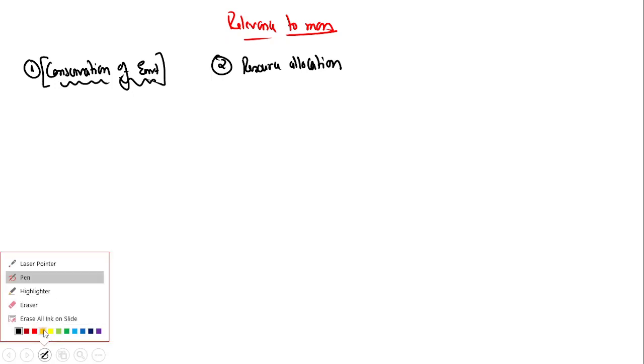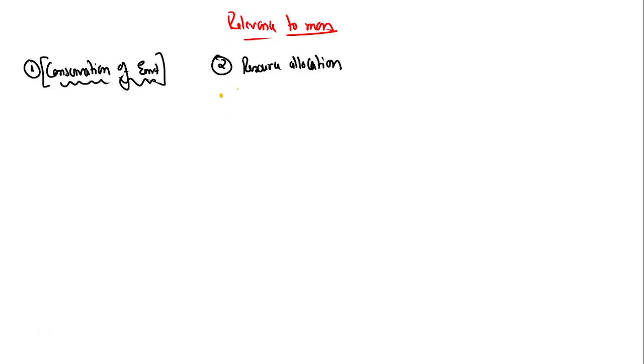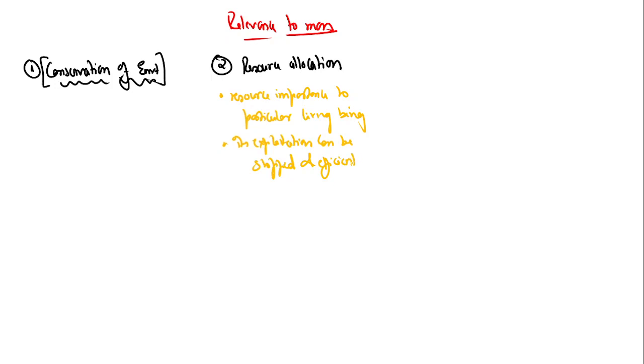That means we will know about the resources. What is ecology teaching us? Resource importance to a particular living being, so its exploitation can be stopped and efficient allocation can be done.